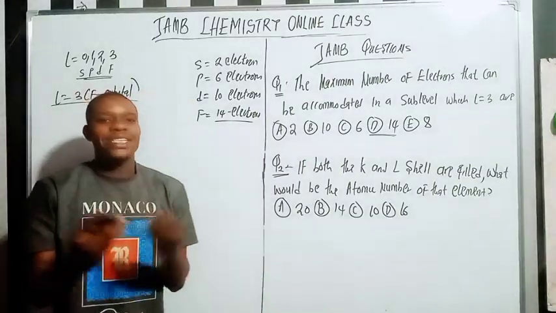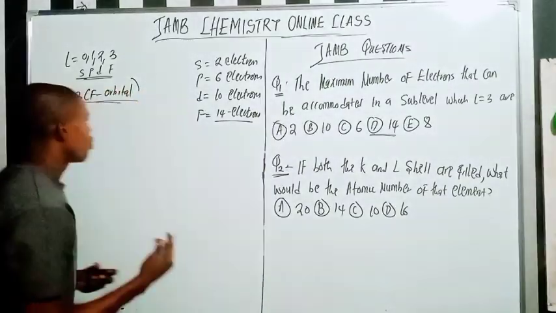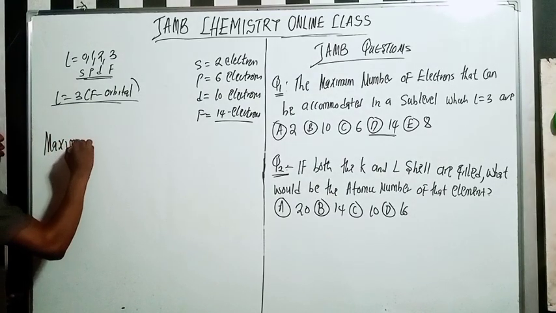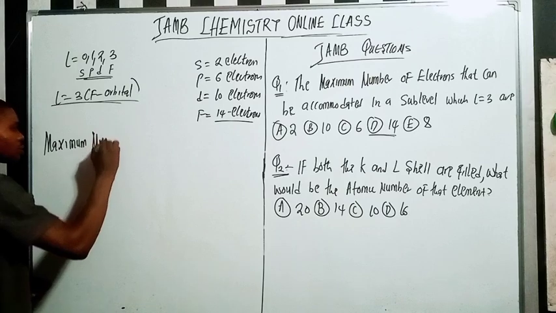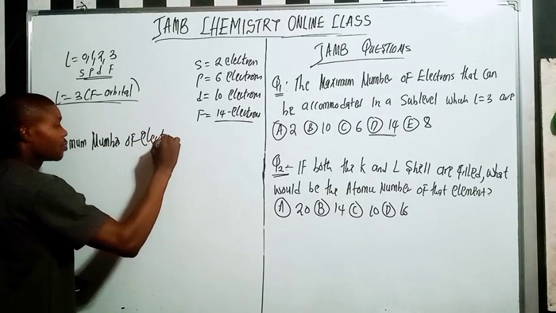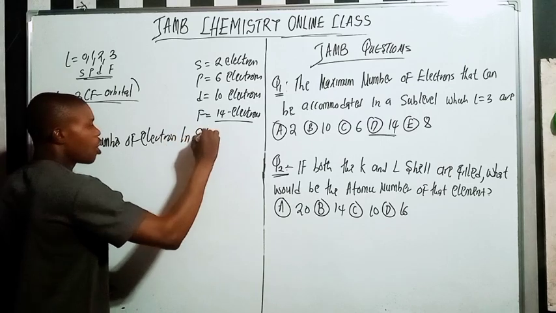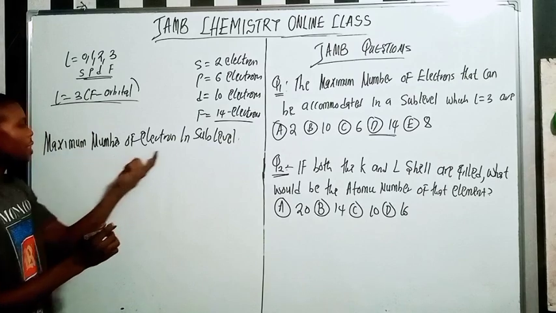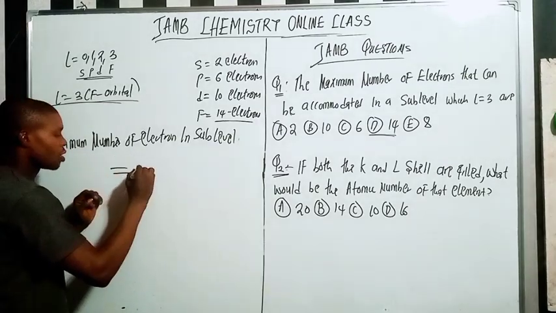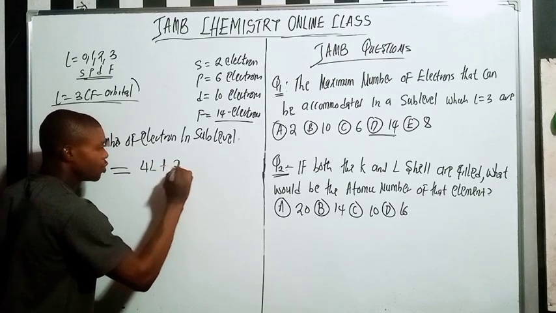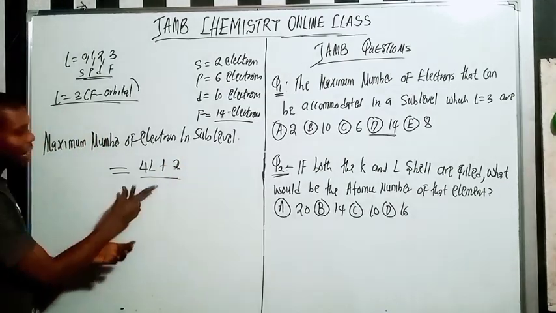Now, we have a general formula. Maximum number of electrons in a sublevel is equal to 4L plus 2.